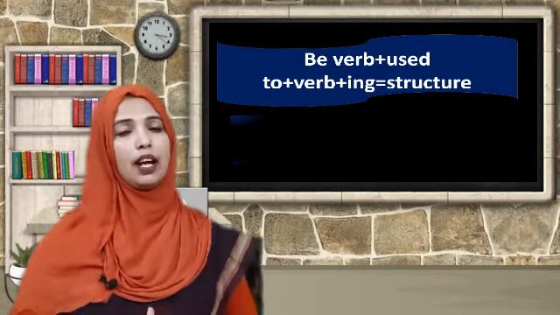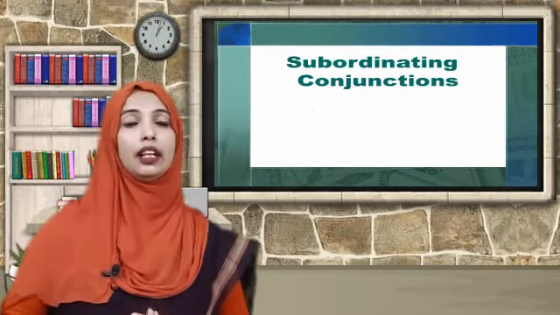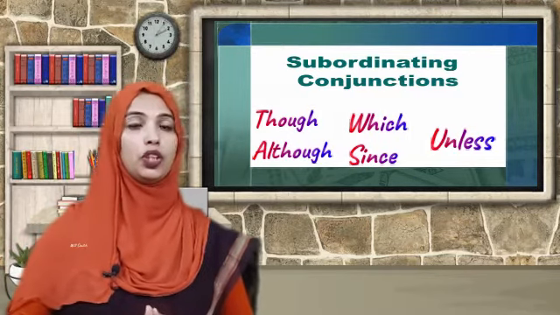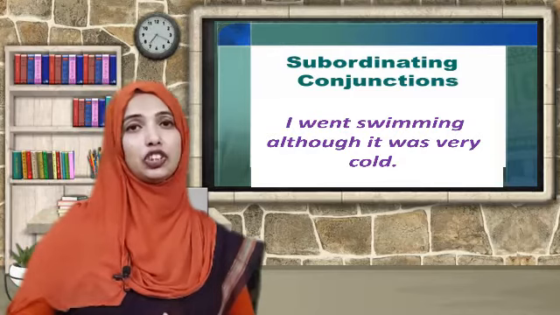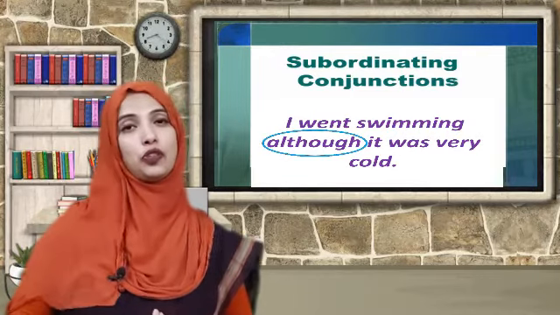The very important thing is knowing about subordinating conjunction and coordinating conjunction, which are very essential to accomplish a sentence. Dear students, subordinating conjunctions are used to join two clauses. We find them in complex sentences. For example, though, although, which, since, unless, etc. In the sentence, I went swimming although it was very cold, the subordinating conjunction although has been used to join two clauses.